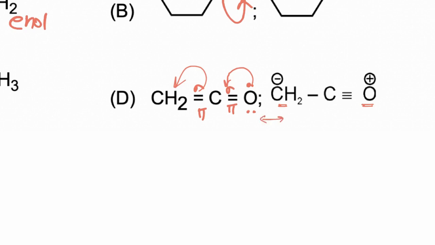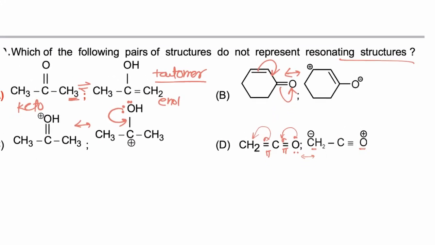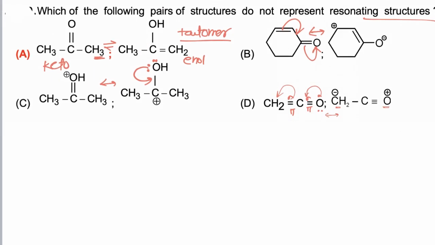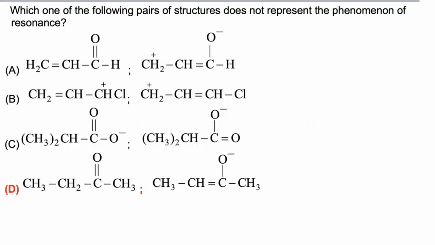So these two are resonating structures of each other, and hence B, C and D are resonating structures, while in option A the molecules given are isomers, and hence the correct answer is A. In this question we have to find which of the following pairs does not represent the phenomenon of resonance.